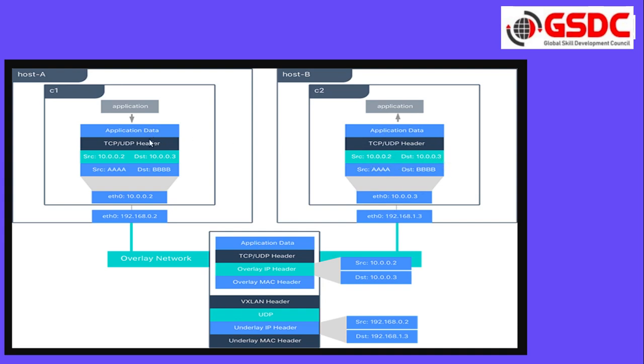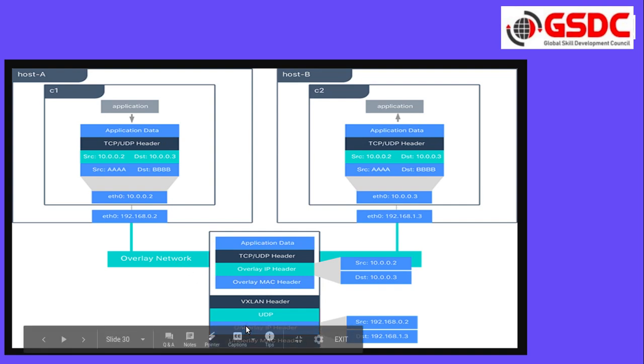But how does it go? It will first go to the overlay network. This overlay network will be connected to the Ethernets of both the hosts. Inside this overlay network, the details we have are source MAC, destination MAC, UDP, VLAN header, overlay MAC header, overlay IP header, TCP/UDP header, and then application data.